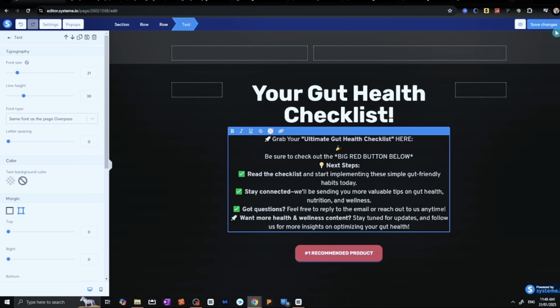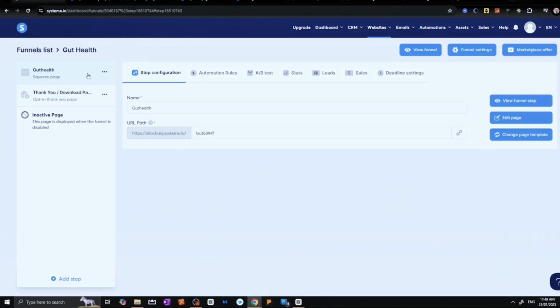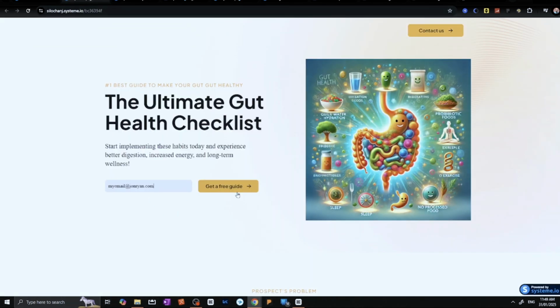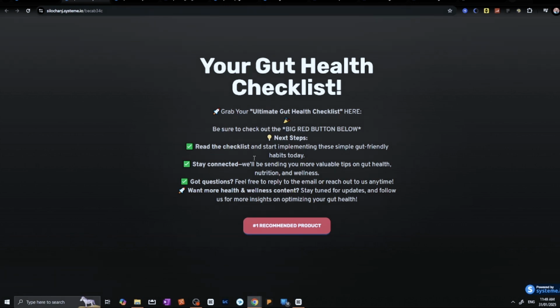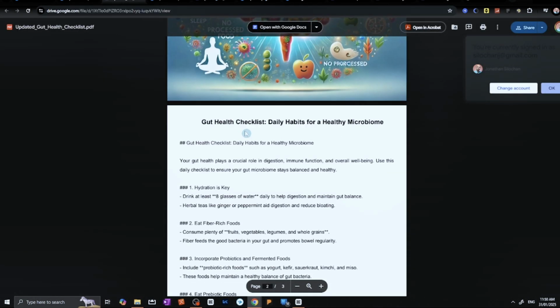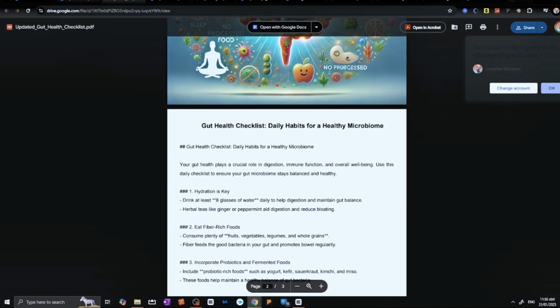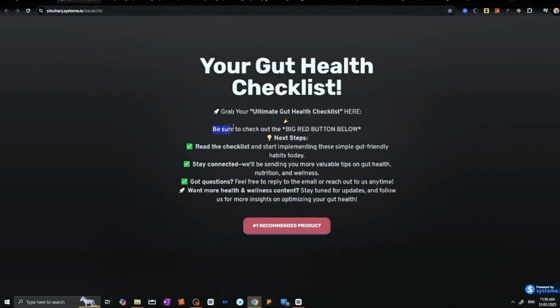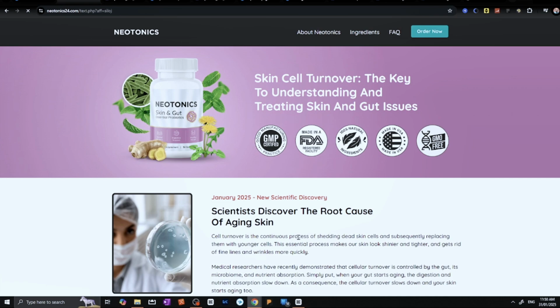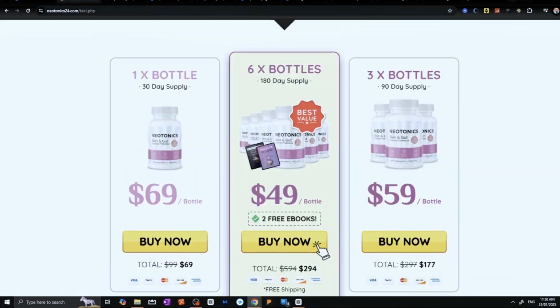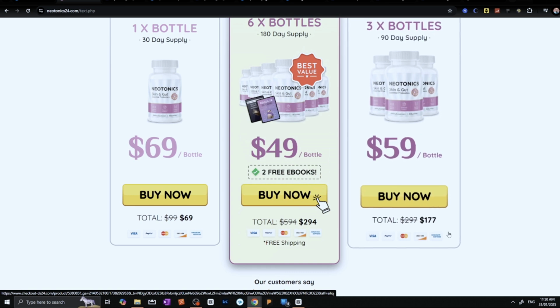The entire process, really. So let me come out of here, go back to this gut health main funnel page, the first page, hit view funnel. Somebody fills out the email and then hits get a free guide. They're taken to this page, gut health checklist. Grab your ultimate gut health checklist here. And when you click that, it takes us to the PDF that they can download from right here. But this page is also open, where it reminds the viewer to be sure to check out the big red button below. And when they hit that big red button, it takes them to the affiliate page, where they can spend some money and give you the commission that you work so hard for. Well, in this case, which I work so hard for.